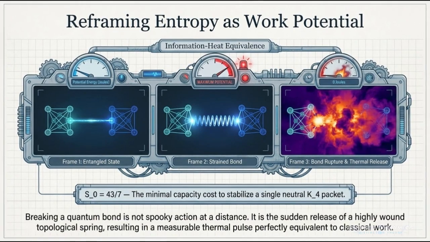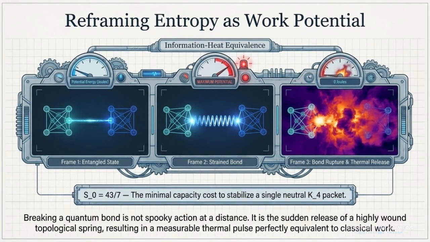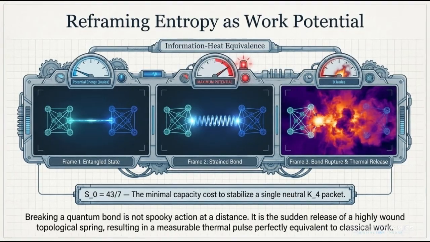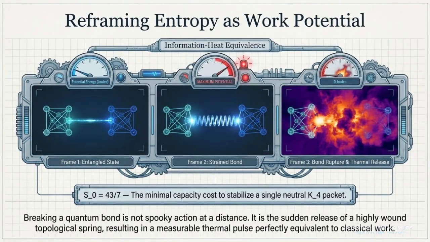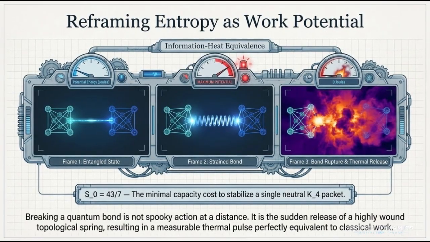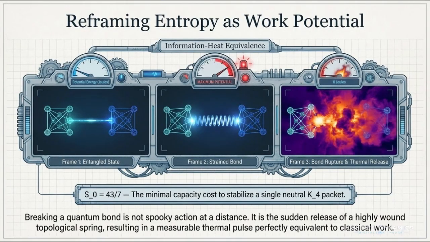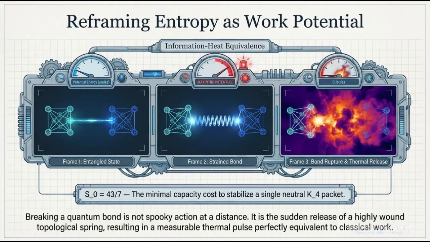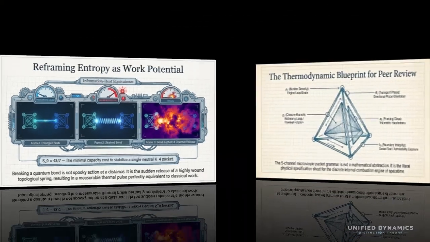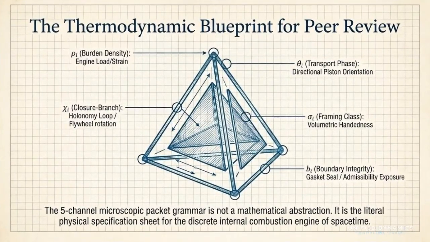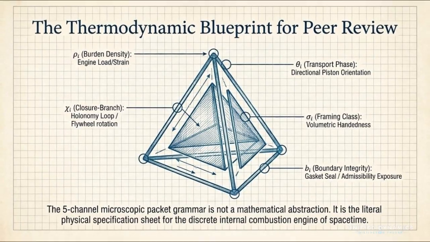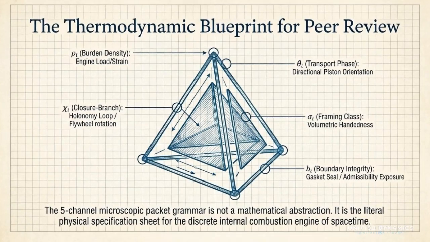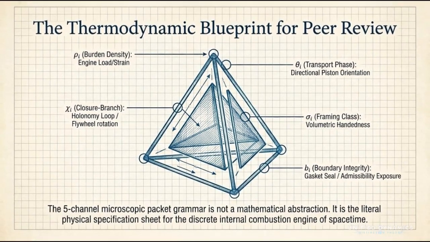Under the right physical operation, that loss of structure can show up as measurable work, heat, or dissipation. The key point is not that every quantum bond is literally heat. It's that correlation structure can carry usable work potential before it thermalizes. UD frames this through the neutral packet threshold, S sub naught equals 43/7, as the minimal capacity cost for stabilizing a neutral K4 packet. Instead of asking classical thermodynamics to accept new language, we translate the UD packet grammar into terms it already understands. The 5 channels here act like a microscopic engine specification.